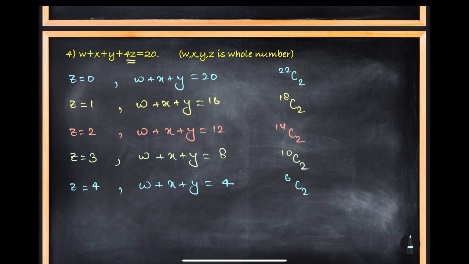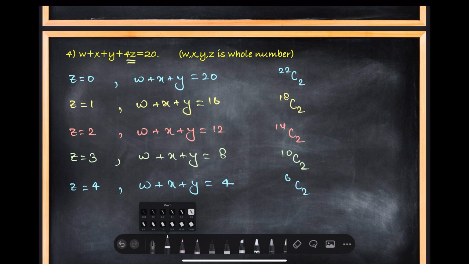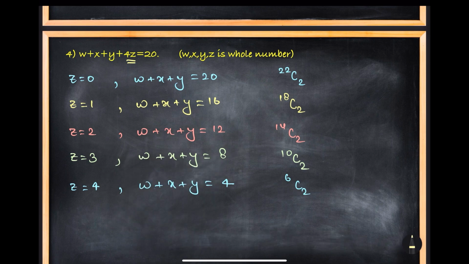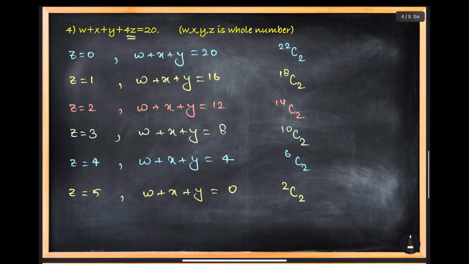Distribution is 6C2. Now suppose that you wish Z to take 5 samosa. So he will take what? He will take 20. Everything he will take. Okay. So W plus X plus Y will have 0 samosa. So you have to distribute 0 samosa to 3 persons. So you will ask me for sticks. How many? 2. So how many objects? 0 plus 2 is 2. 2C2. So there is only one way to solve this problem.